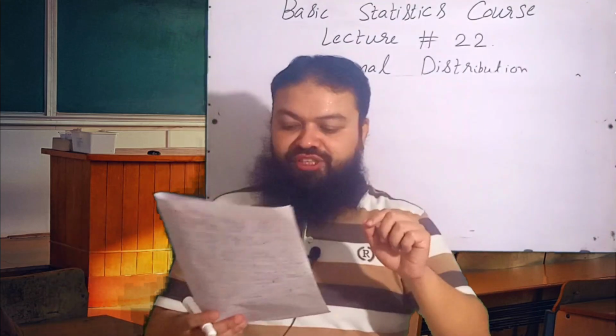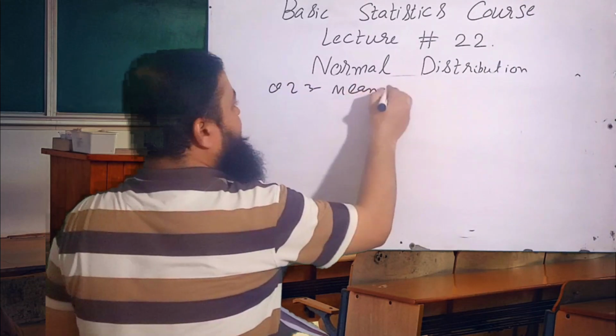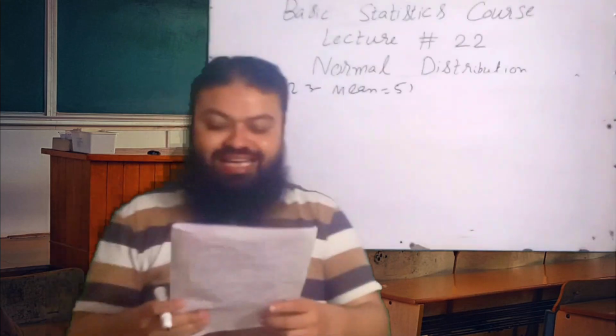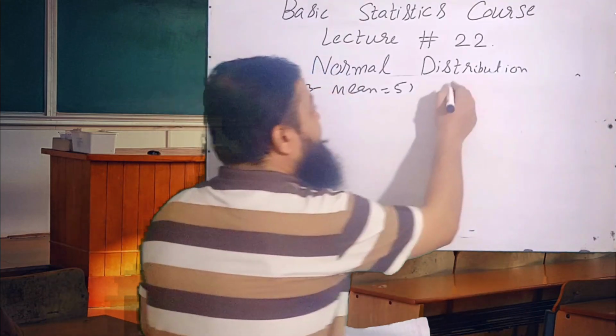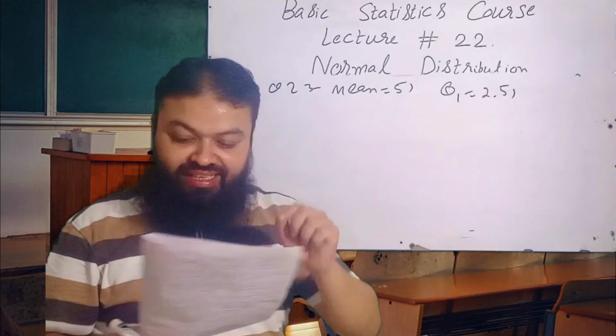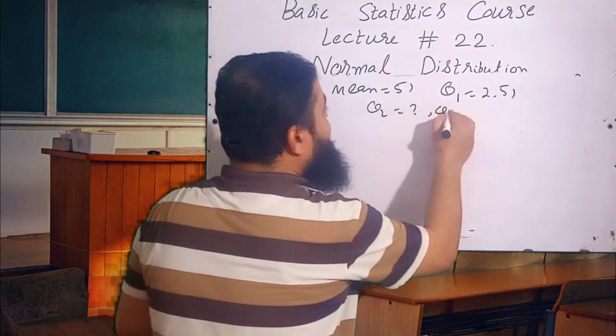For a normal distribution with mean equal to 5, it was found that its first quartile is 2.5. Q1 is 2.5. Hence, what are its second and third quartiles? We have to calculate Q2 and Q3.